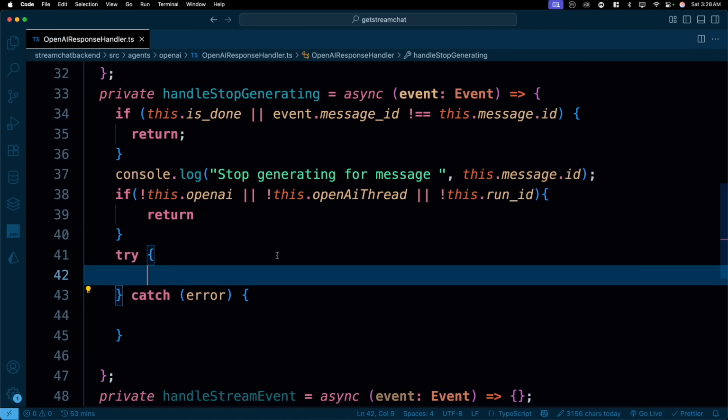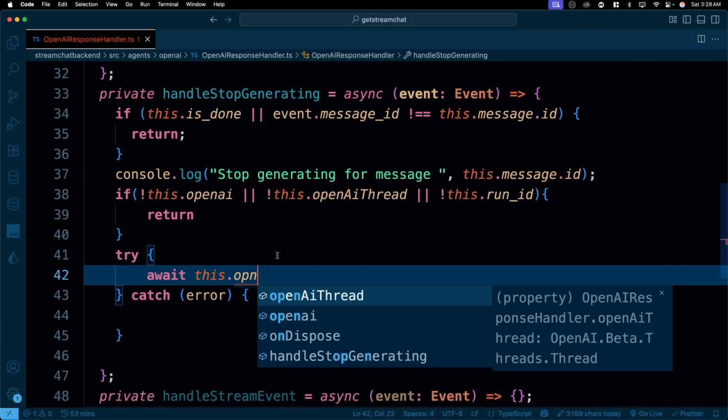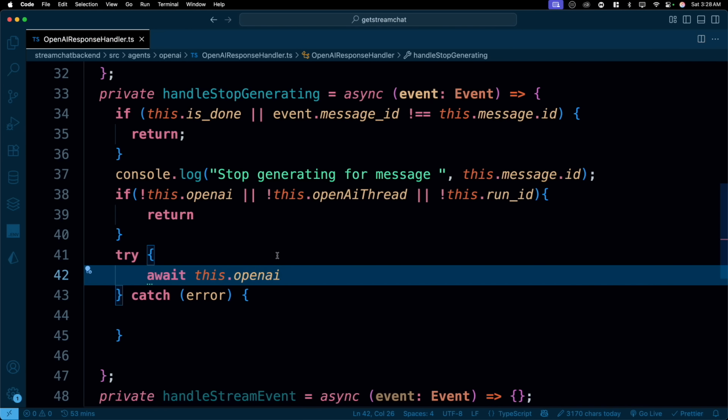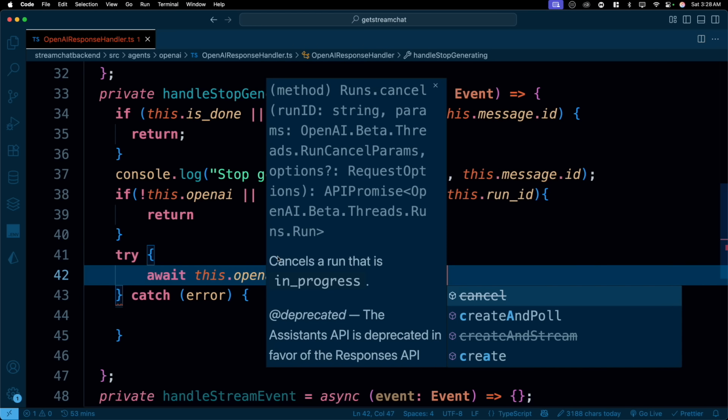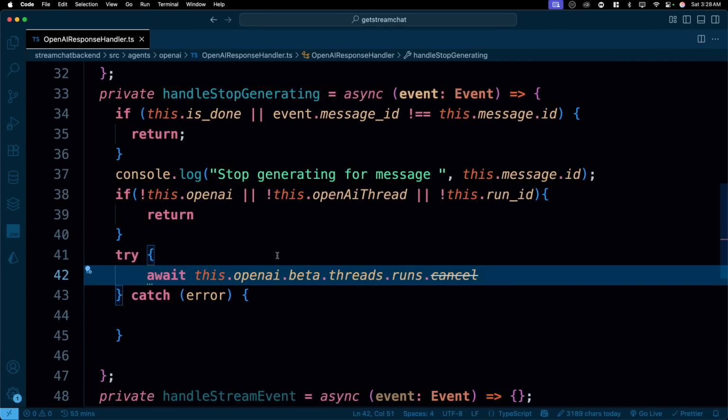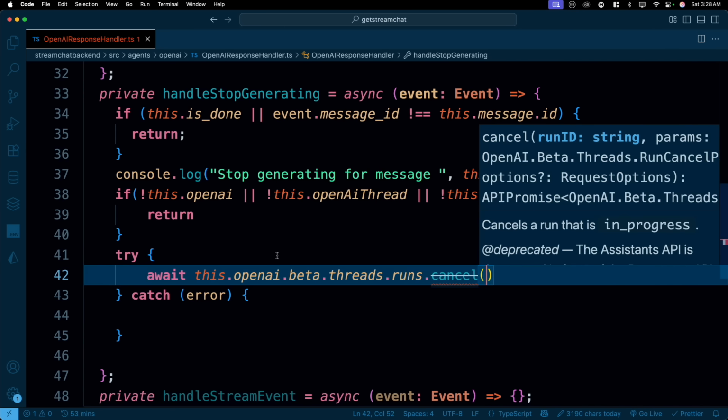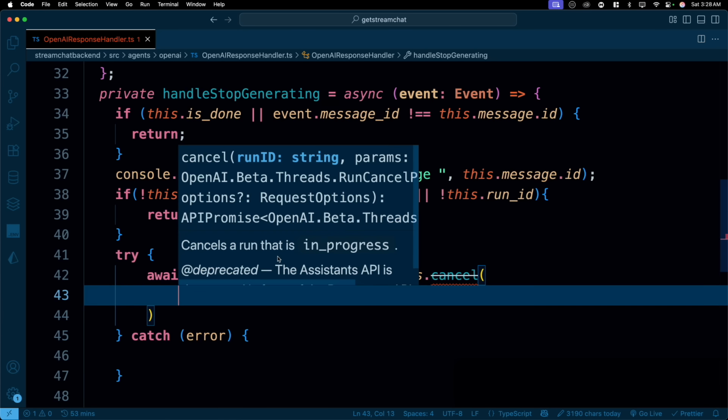And let's do a try catch. In that, we are going to simply cancel a thread. That's all we have to do. Let me show you how this works. This.openai has this beta, and this has threads, and threads has this runs method. Yes, a lot. And there you find all these create and poll steps and all of that. And what you're going to see is cancel. Although it's deprecated, this says you don't need it, but I'll still use this and it works absolutely fine. So just see this is deprecated, and probably they will update this soon in their docs. They haven't done it yet.